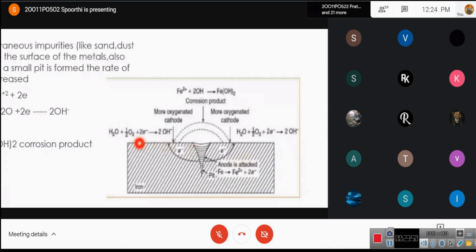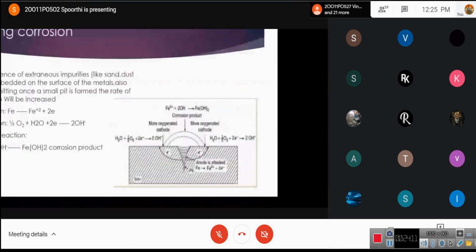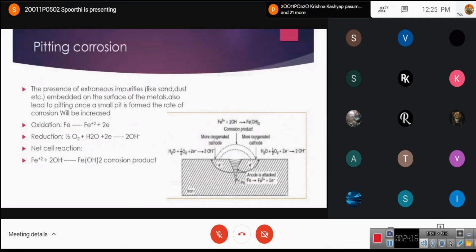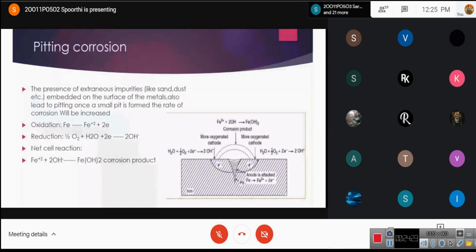Here, as it is exposed to oxygen, the oxygen is more. This oxygen will react with the moisture present in the environment by gaining the electrons which have been liberated at the anode to form 2 hydroxide ions. Now the net reaction: the Fe+2 combines with 2 hydroxide ions to give Fe(OH)2, which is our corrosion product. This is how pitting corrosion takes place.